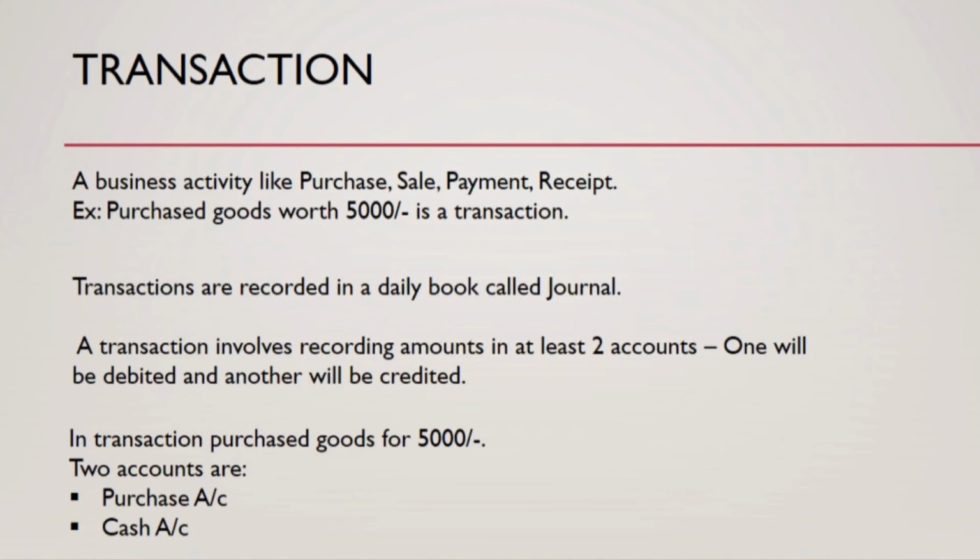And when you record a transaction, there are at least two accounts involved in the transaction. So one account would be debited, another will be credited. So for example, for this transaction, purchase goods worth $5,000, the two accounts would be a purchase account and a cash account, because these are the accounts that are affected in the transaction. So we record a purchase, and we also record a cash expense. Likewise, depending upon our transactions, there would be a minimum of two accounts involved in a transaction.